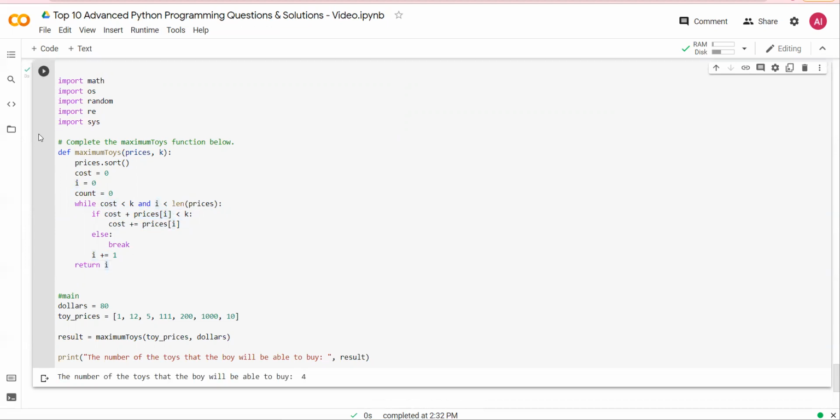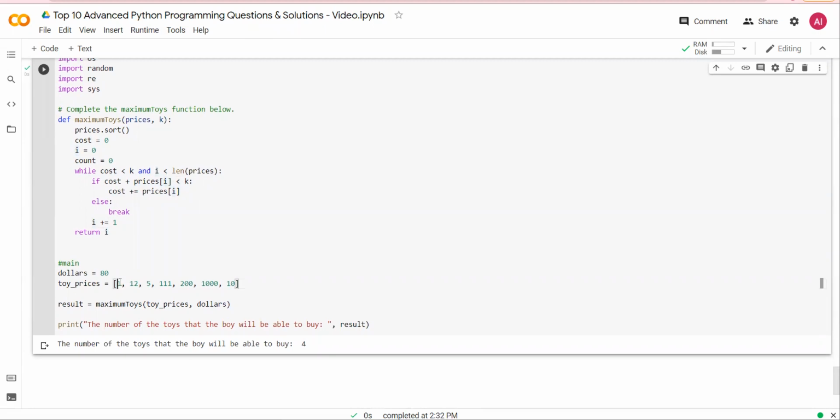Running it, this boy will be able to buy this toy, then this toy, then this toy, and then this toy. After this, anything over here, so you have to ensure that you're accumulating it. That's why you have cost plus. The reason we want to do that is because out of $80, you'll be able to buy 1 plus 12, 13 plus 5, 18 and 10, $28 of toys. Because the fifth one in the list is 111 and you won't be able to get it.